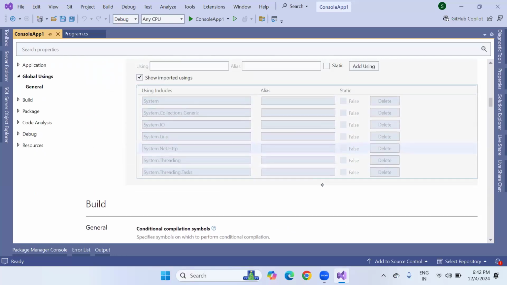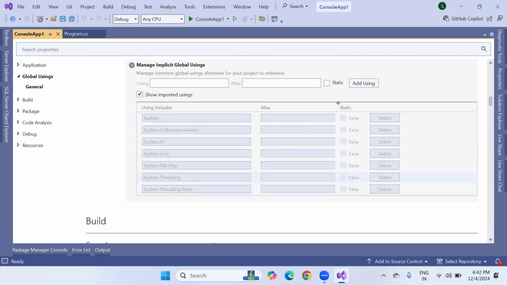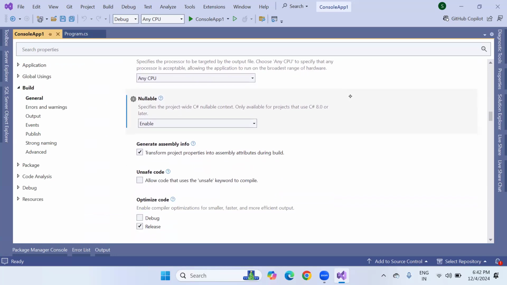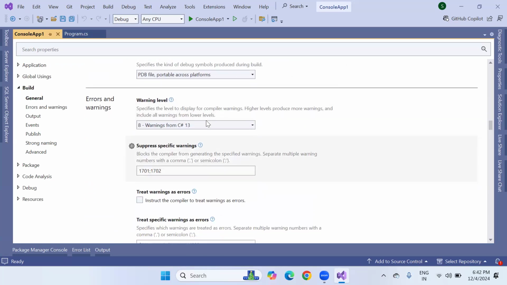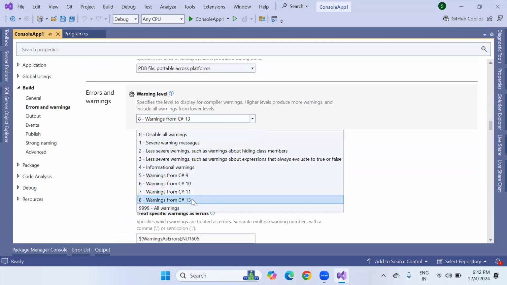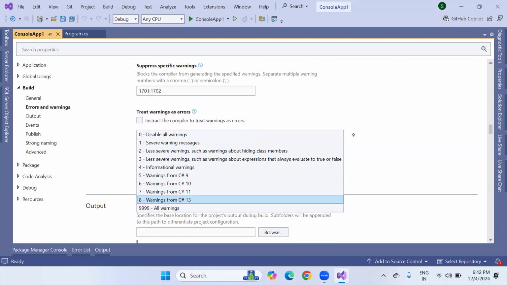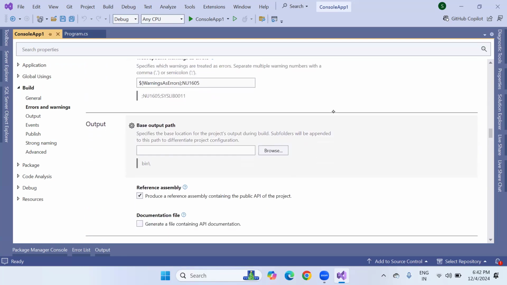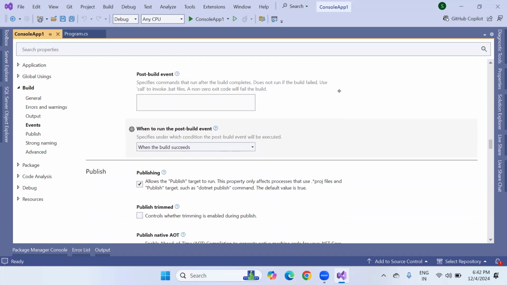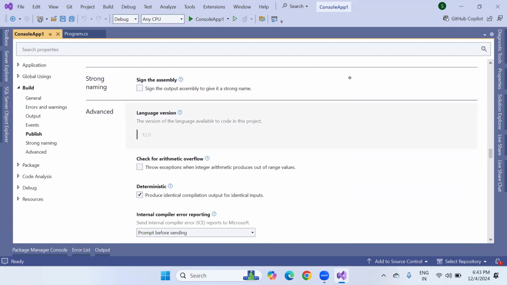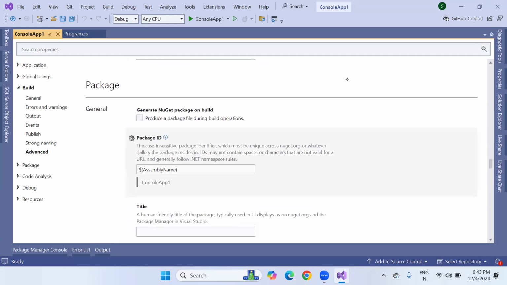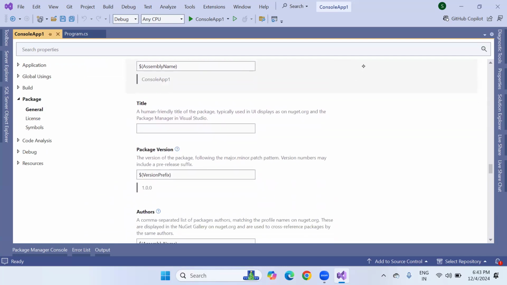I'll show you what version of C# we are going to use. Look at this, C# 12 actually. This shows C# 13, actually it is updated. Warnings from C# 13 or 12, because we selected .NET Core 8 only. It was updated. No problem.